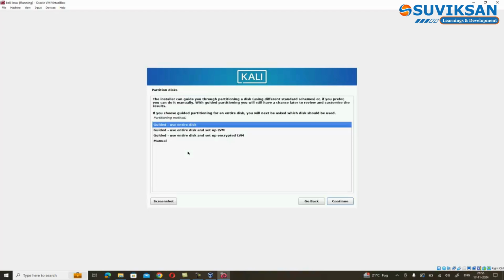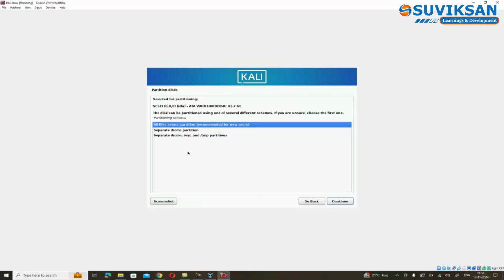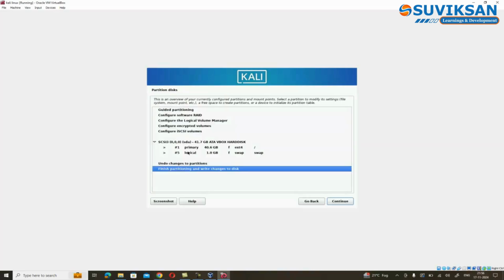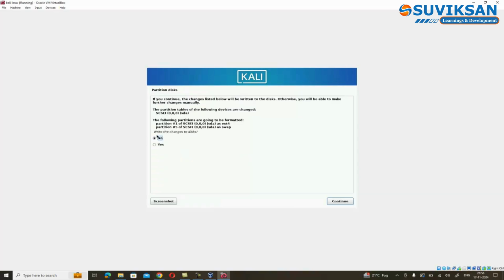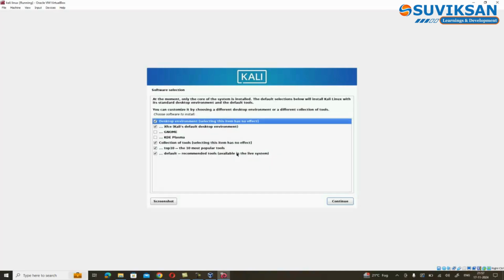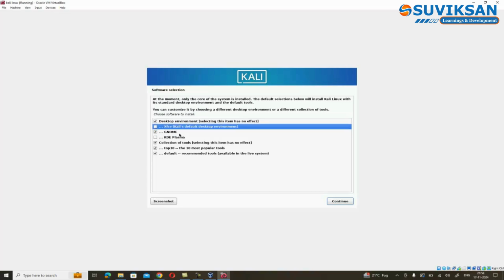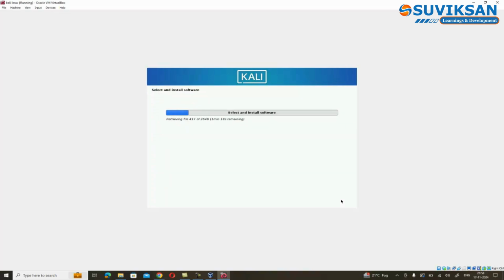Then going with partitioning disks, part where we have to select guided, use entire disk for simplicity. Then choose all files in one partition. Now for desktop environment and for a good quality experience, select the GNOME option if your system supports it and having a good quality and quantity of RAM and disk size. Otherwise, go with the default XFCE desktop environment.